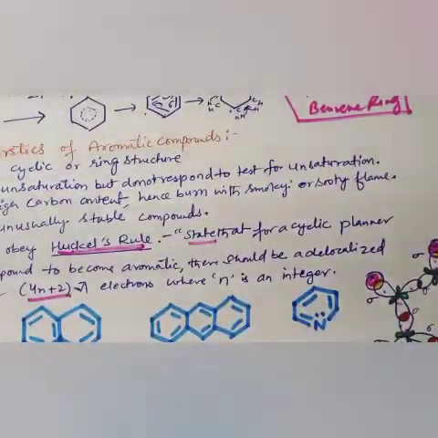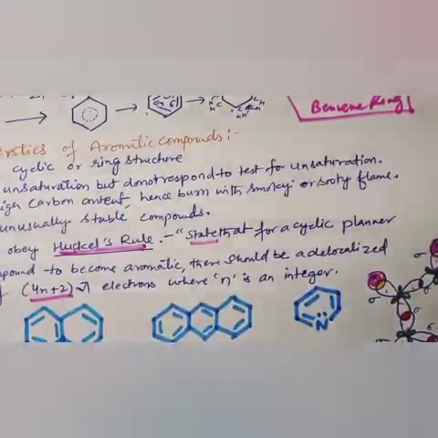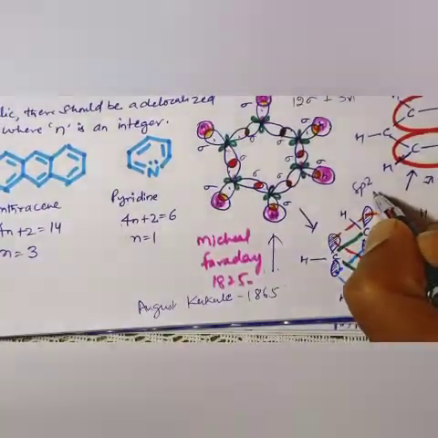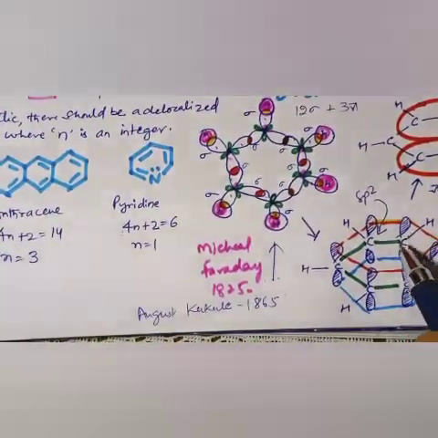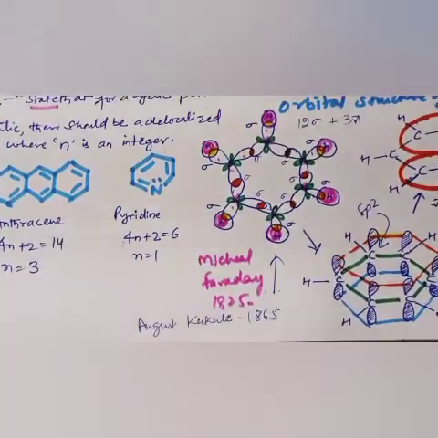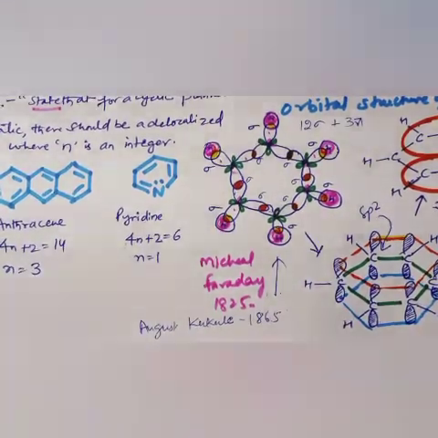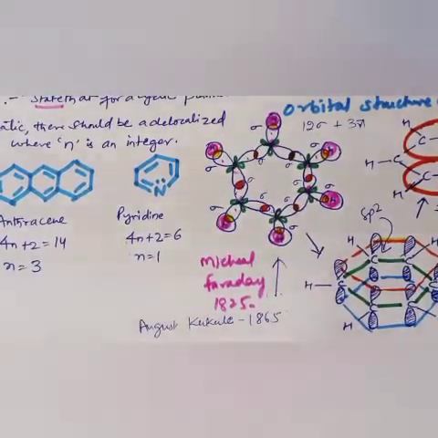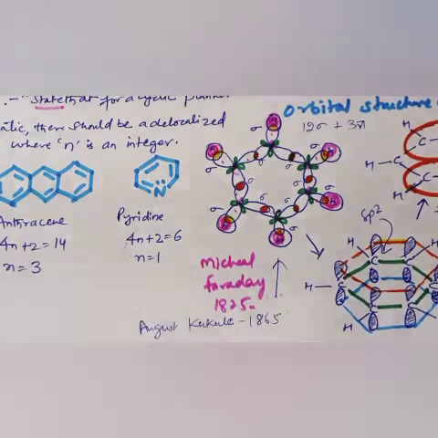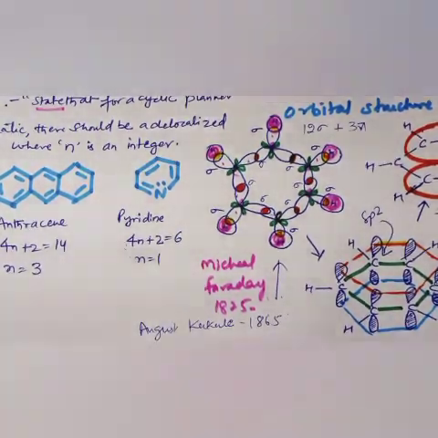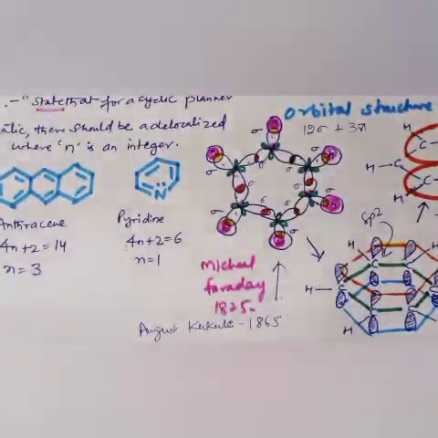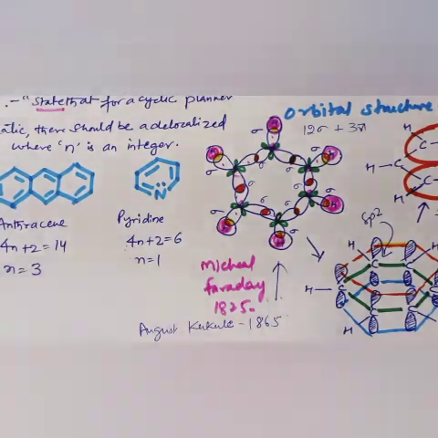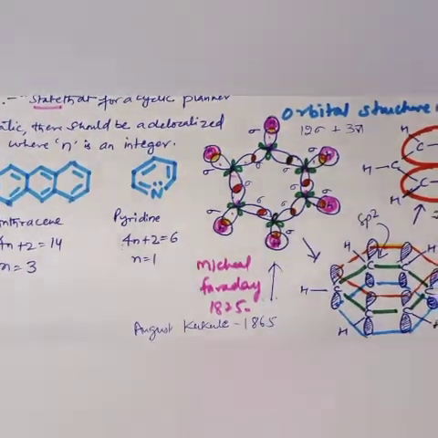All these 6 carbons are bonded with sp2 hybridization. If I tell you the structure, all these carbons are hybridized with sp2. 2 sp2 hybrid orbitals of each carbon atom overlap with the sp2 hybrid orbital of the adjacent carbon. It means that there are 6 carbon and 6 hydrogen and 3 double bonds in the benzene. In the benzene structure, the internuclear distance between all the carbon atoms on the ring has been determined by